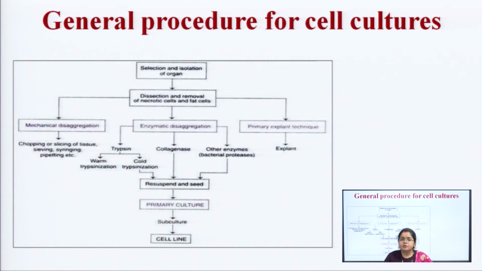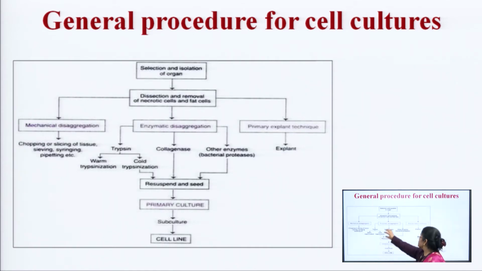Then the next procedure after this dissection is enzymatic disaggregation. Mechanical disaggregation has been done, but it is not always sufficient to use the mechanically disaggregated cells, because sometimes clusters are there. For that purpose, we go for enzymatic disaggregation. This could be by trypsin, by collagenase, or by other enzymes like bacterial proteases. Trypsin could be warm trypsinization or cold trypsinization. If we use collagenase, it can be used directly, and bacterial proteases can also be used directly.